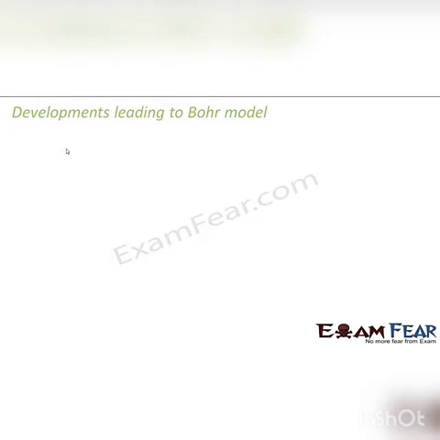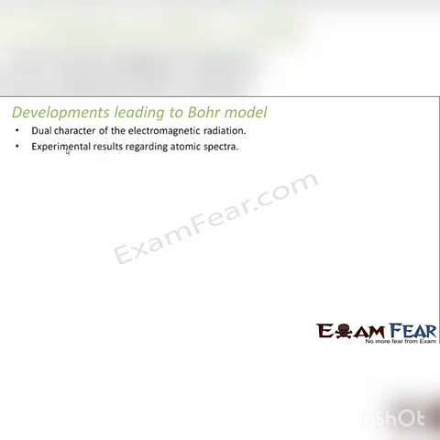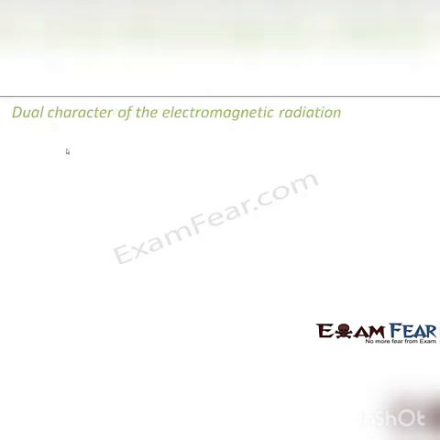Now this Rutherford's model was not able to explain why this atomic spectra forms, what gives rise to the formation of the atomic spectral lines. So it could not explain that. So what were the reasons that gave rise to Bohr's model of the atom? The first one was the dual character of electromagnetic radiation. Rutherford's model could not hint anything about dual character. And the second one was the experimental results regarding atomic spectra. It also could not explain anything about the atomic spectra. So in order to cover these two areas came up Bohr's model.